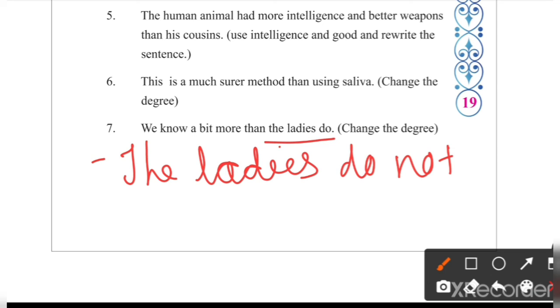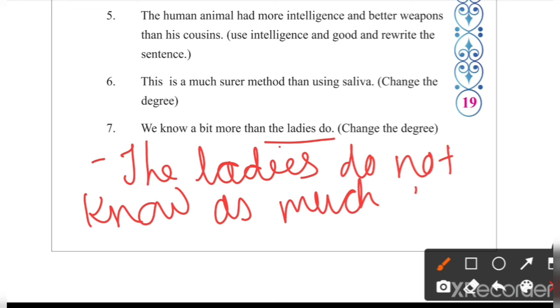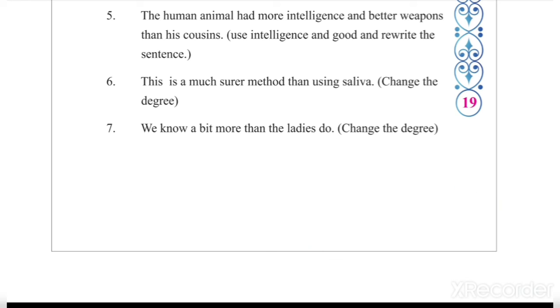So the ladies do not know as much as we do. The ladies do not know as much as we do. Understood? पॉजिटिव है तो नेगेटिव बना दिया ना हमने.